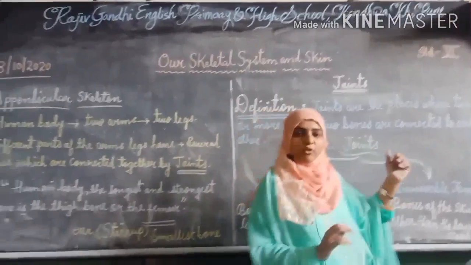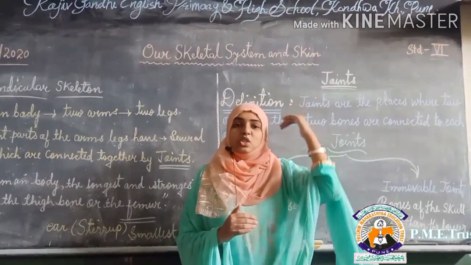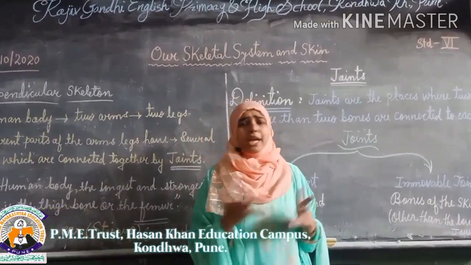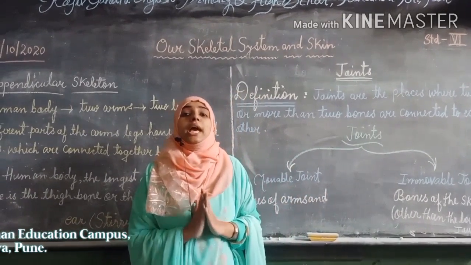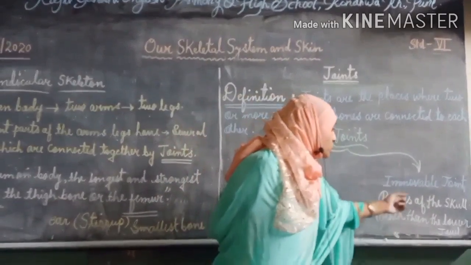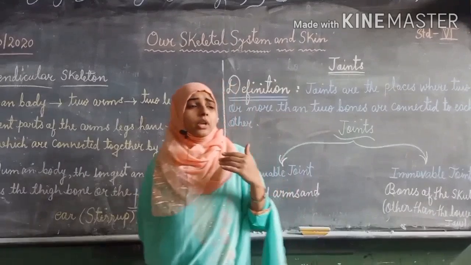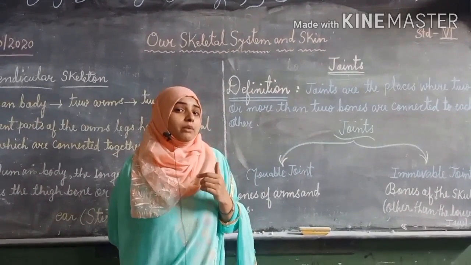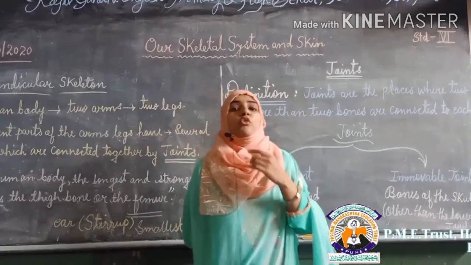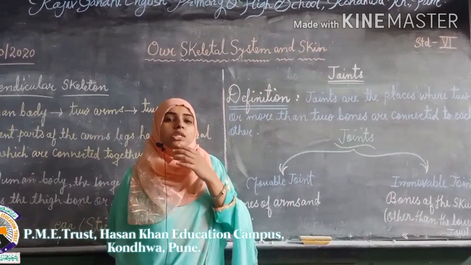Now come to the immovable joints. Immovable joints means bones of the skull, the bones which are situated in the skull, okay, on the head region. वो bones they can't move anywhere. Okay, that's why it is known as immovable bones. Okay, but among the bones of the whole skull, some bones are movable. Which part of the bones are movable in the skull region? That's the jawline area. Okay, those bones are movable because we are talking, we are chewing something. Okay, at that time the bones are movable.